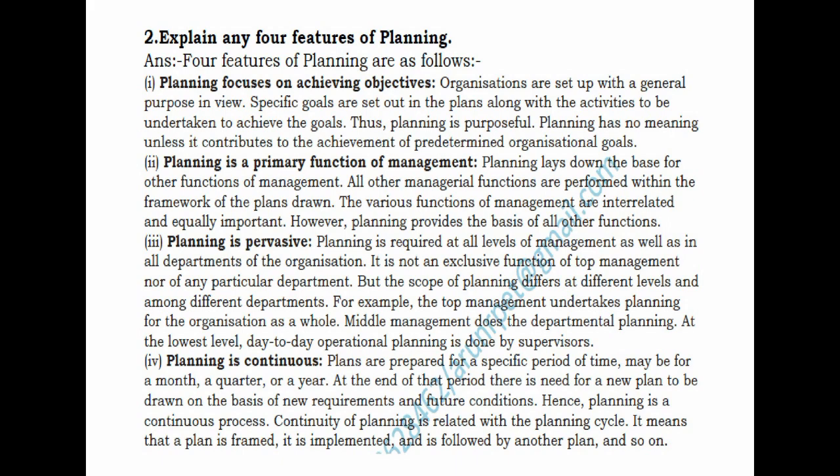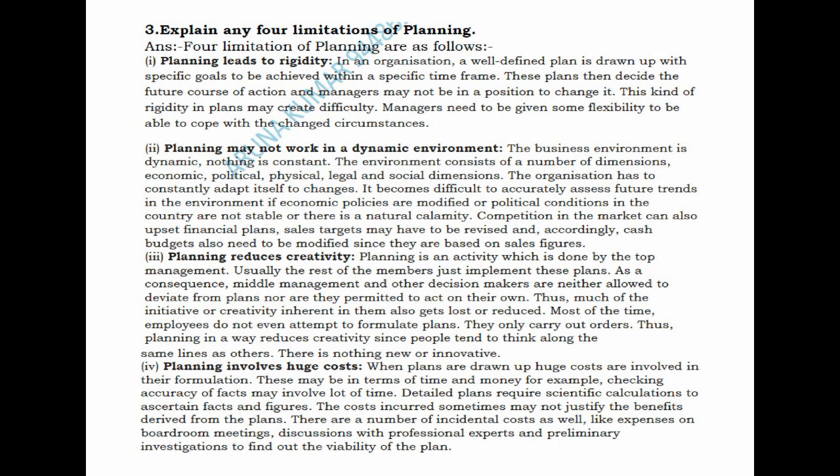So the third question under section C is: explain any 4 limitations of planning. So when coming to the limitations of planning, you have: planning leads to rigidity. Planning may not work in dynamic environment. Planning reduces creativity. Planning involves huge cost. Planning is a time consuming process. Planning does not guarantee success. So totally you have 6 points. What to do is you write any 4 points with explanation.